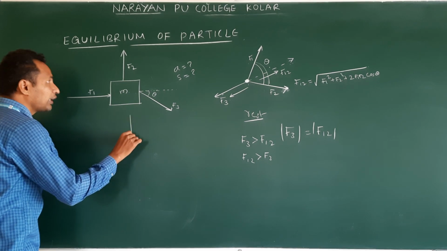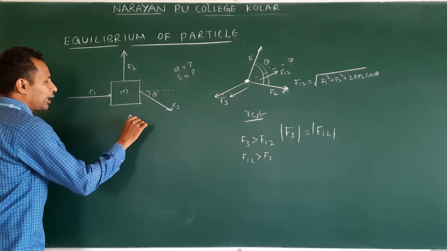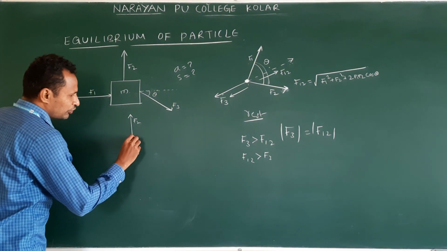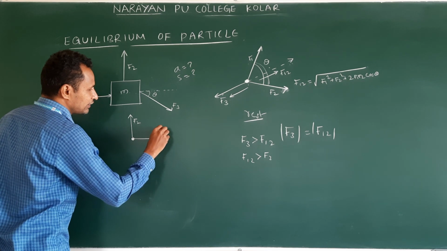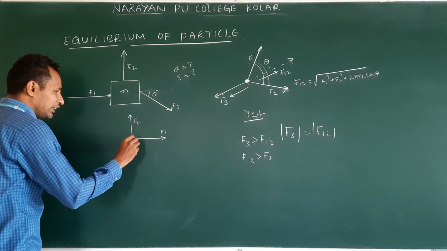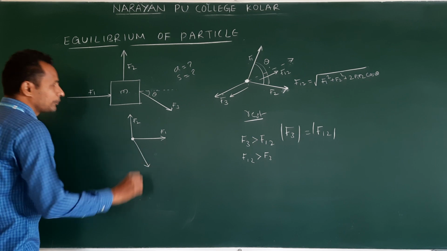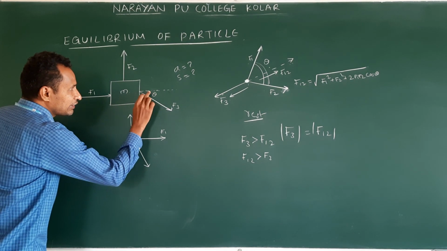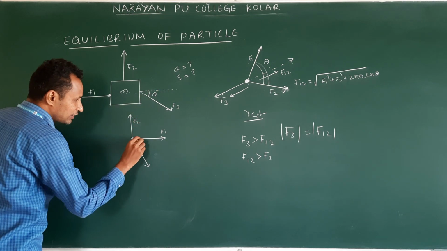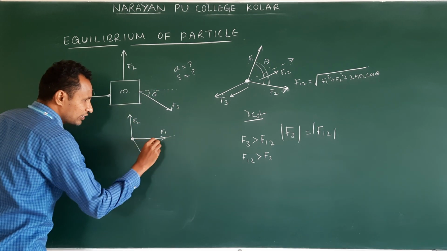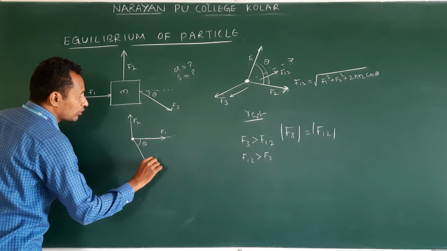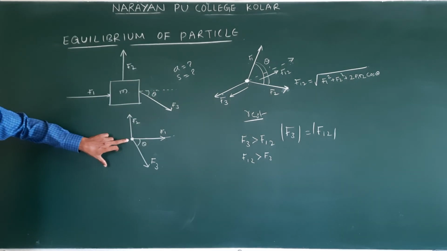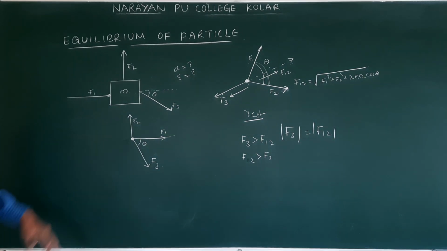First one, F2, is acting exactly up. And F1 is acting along the x direction. This is F1. Next, F3 is acting like this. Clear? Theta is the angle with the x axis, nothing but with this direction, right? This is F3. So for this we have drawn a diagram like this. This is called a free body diagram.